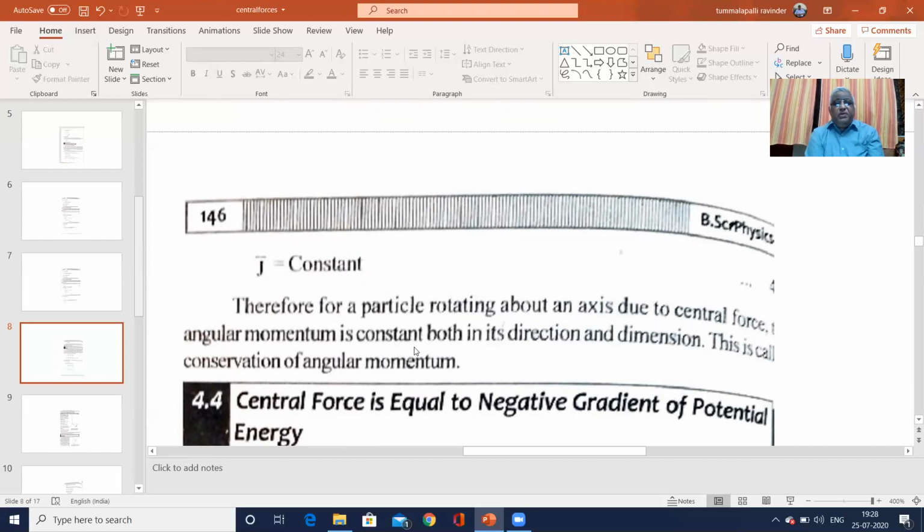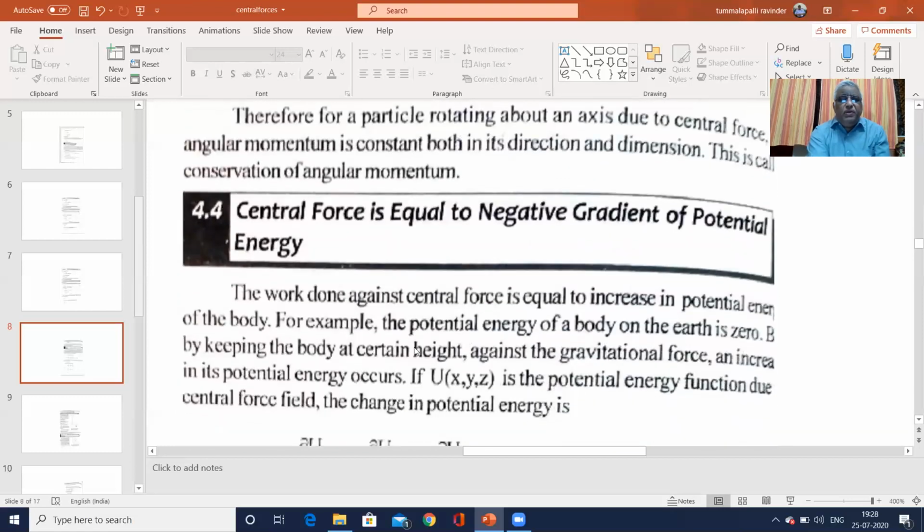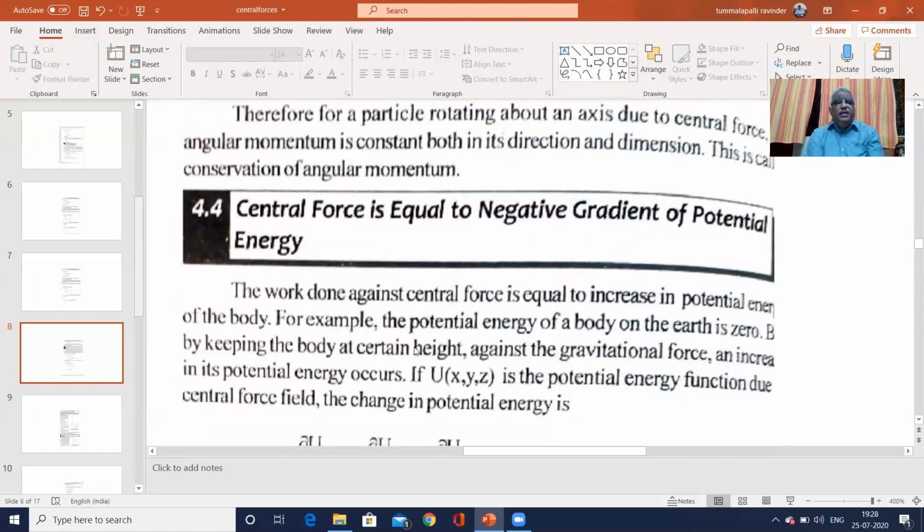Now another heading: we have to show that central force is equal to negative gradient of potential energy. This is a very important question and can be asked as a short question. The work done against the central force is equal to the increase in potential energy of the body. For example, the potential energy of a body on the earth is 0. By keeping the body at a certain height against the gravitational force, an increase in potential energy occurs.